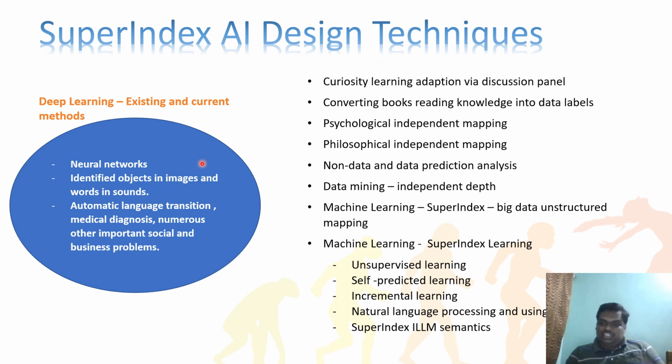Non-data and data prediction analysis. Without data, without web data, without computer data also, a machine should learn items without data. So data prediction by theory it should learn. See, what does by theory mean? It should read one novel which has been written 2000 years back. It should understand how the people lived 2000 years back. Why is history important in science? History is very important. Yesterday's history is going to create new algorithms or a new output for tomorrow's action, right?